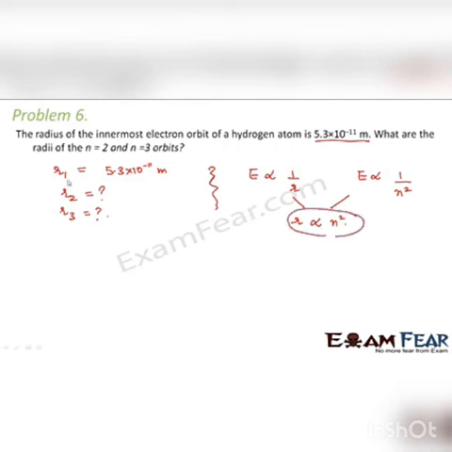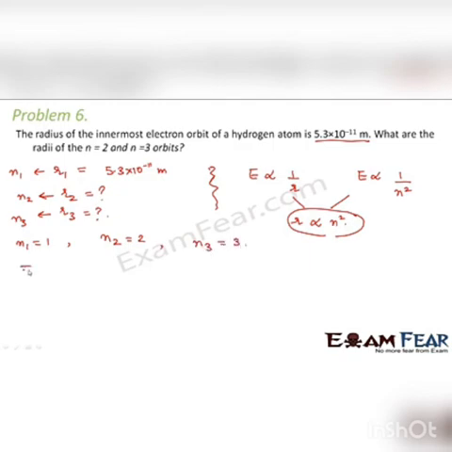we can say that if R1 is given as this much, then for this R1, the corresponding value of n is n1. For this, the corresponding value of n is n2. For this, the corresponding value of n is n3. And in this problem, n1 is given as 1 because it is the innermost orbit. n2 is 2, second orbit, and n3 is equal to 3.